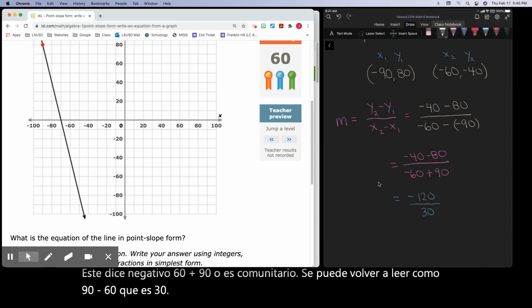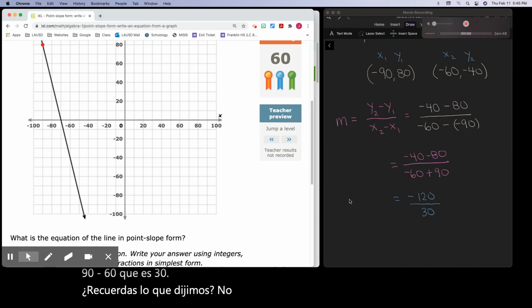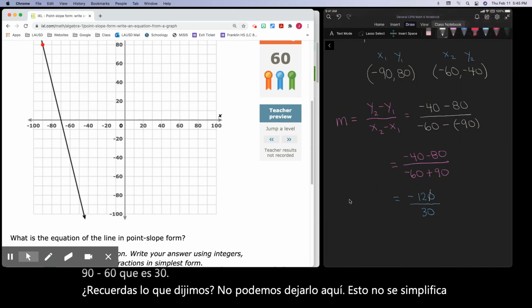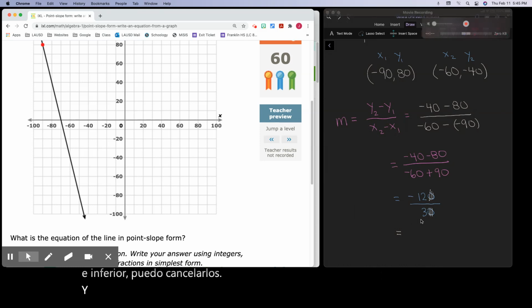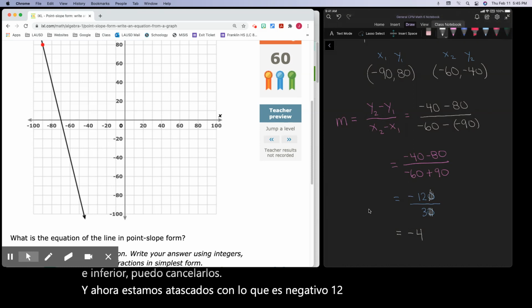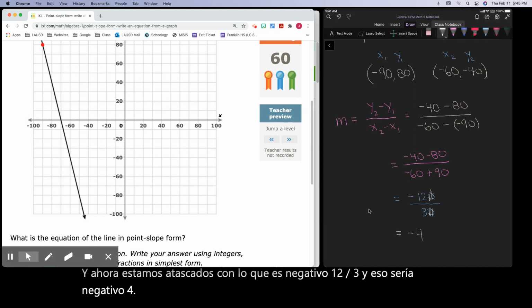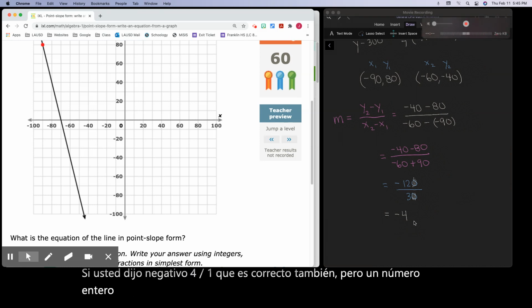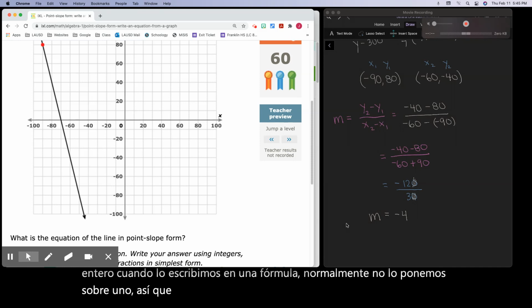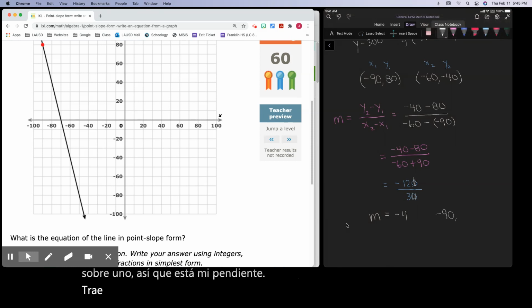Remember what we said, we cannot leave it here. This is not simplified. So I'm going to go back to my rule of if it ends in a 0 on the top and bottom, I can cancel them out. And now we're just stuck with, well, what's negative 12 divided by 3? And that would be negative 4. If you said negative 4 over 1, that is correct as well. But a whole number, when we write it in a formula, we typically don't put it over 1. So there's my slope.